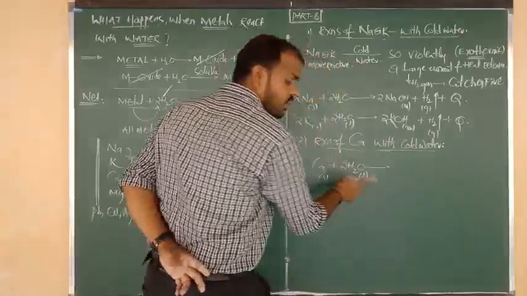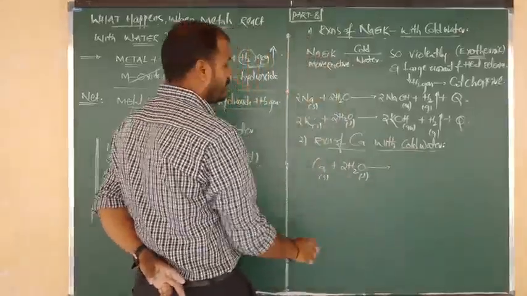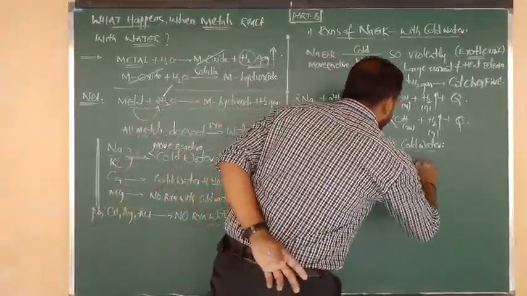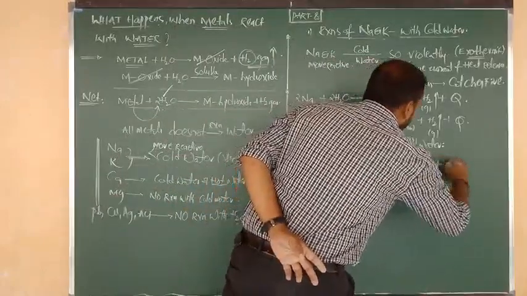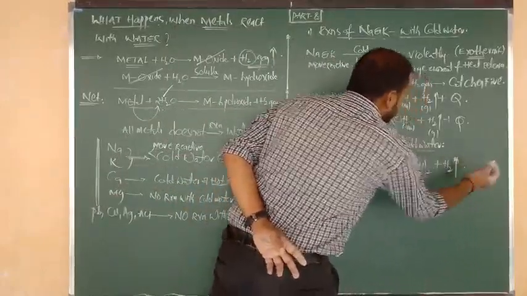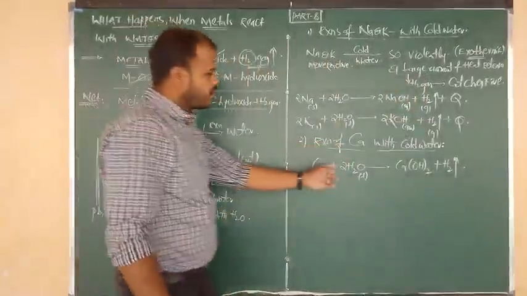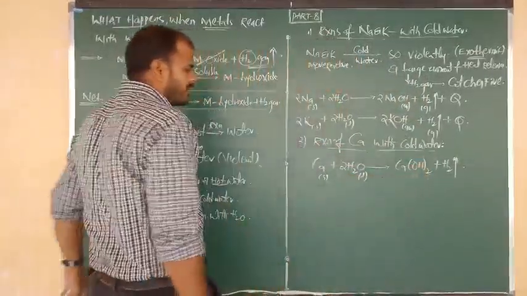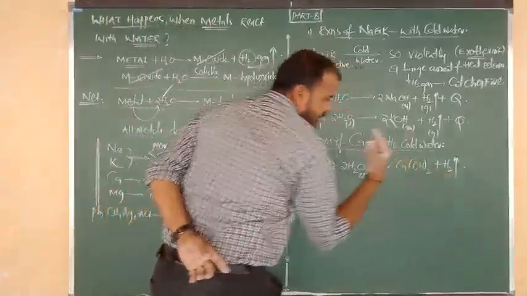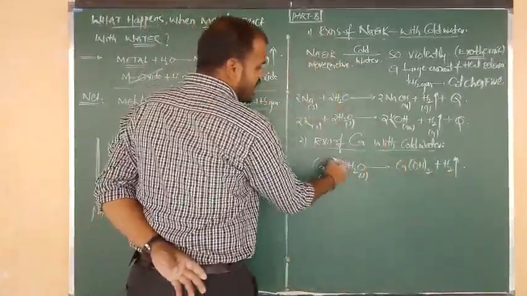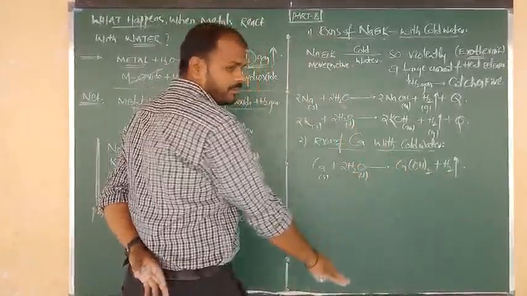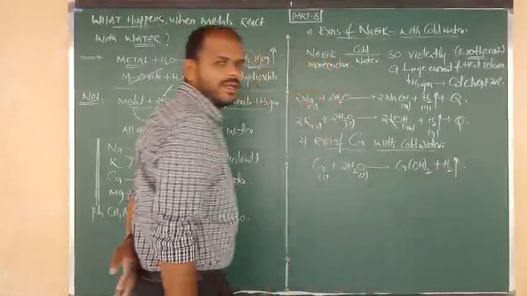Which type of water? Cold water or hot water or steam? No problem. It forms a product. The product is calcium hydroxide. And it also liberates H2 gas. Automatically it is all balanced. If you want, you can check. 2 oxygen here, also 2 oxygen, everything will be okay. 4 hydrogen, 4 hydrogen. Good. So calcium metal on reaction with cold water or hot water or steam gives calcium hydroxide and liberates